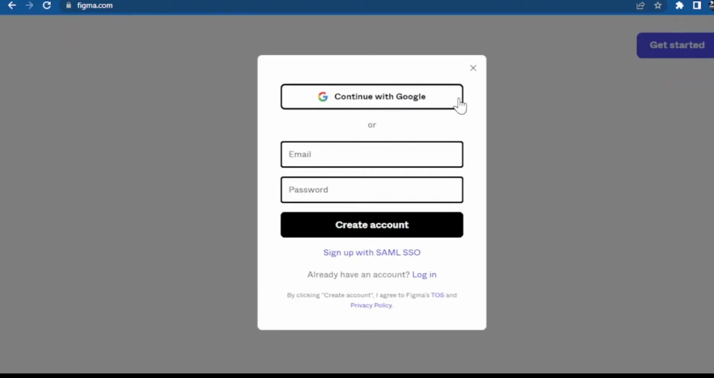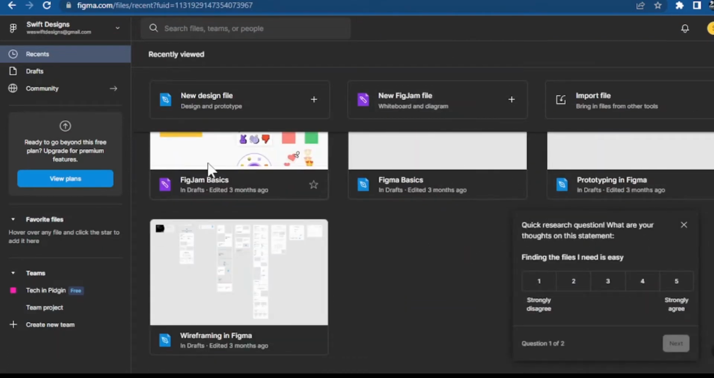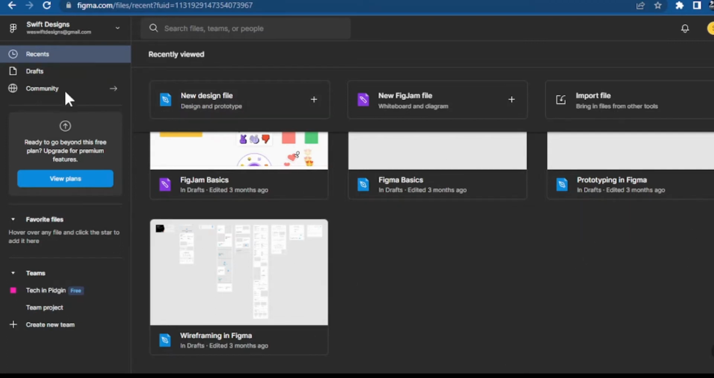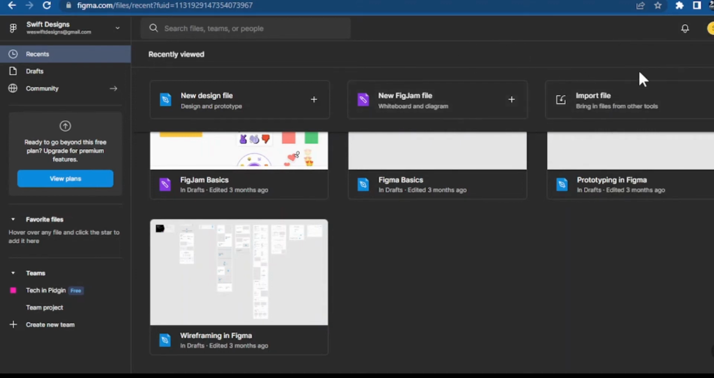So I will just log in. Correct, I have logged in. So this is just some of my projects that I have already worked with. This is what you are seeing here. And this is just a survey. So here is where all the work we will do in Figma will stay. Here is where my profile will be, and here is where your profile too will be.